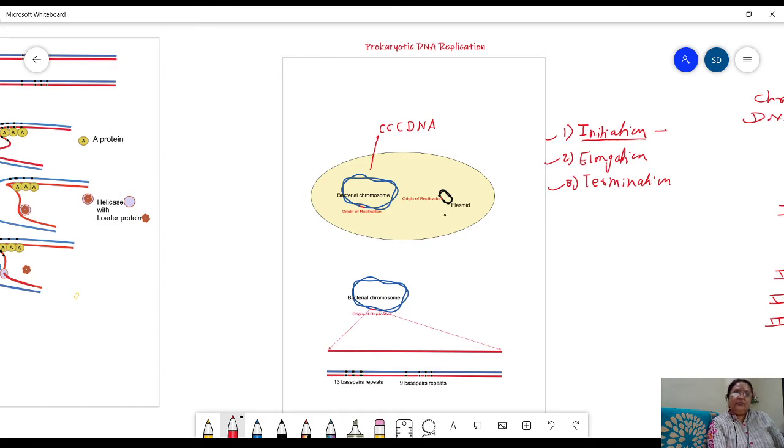Plasmids are extra chromosomal. They offer additional characters to the cell, and hence they are called extra chromosomal, whereas the very prime characters of the cell are coded on its own chromosome, and that is chromosomal DNA. The bacterial chromosome is a covalently closed circular DNA molecule, and replication starts at maturity of the cell, not before that.